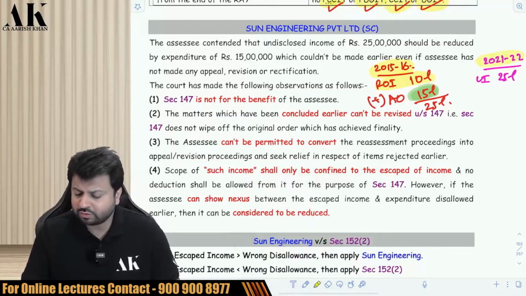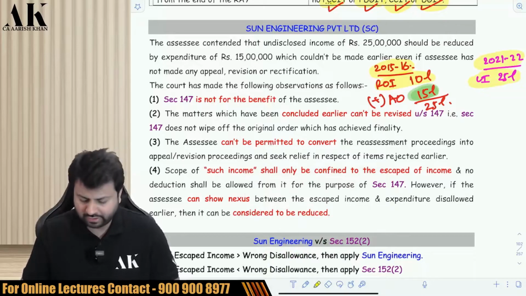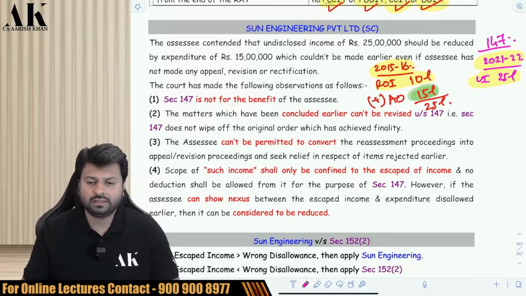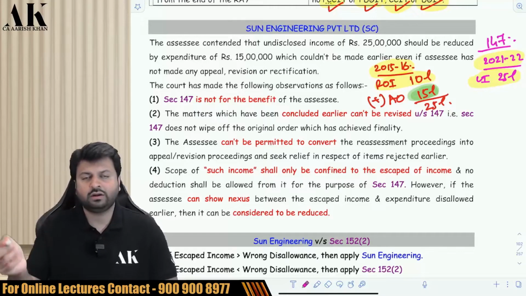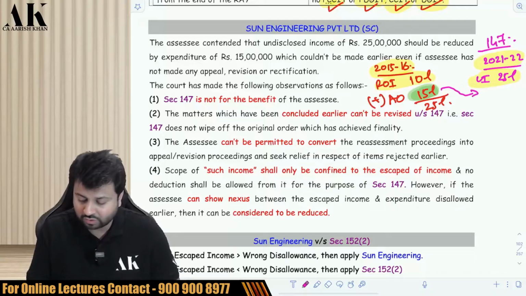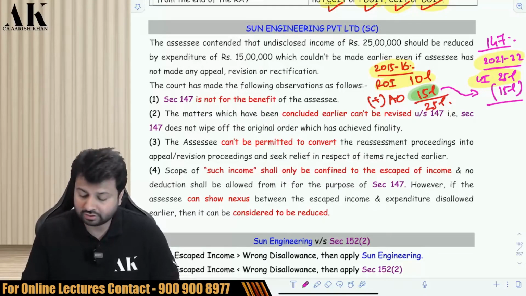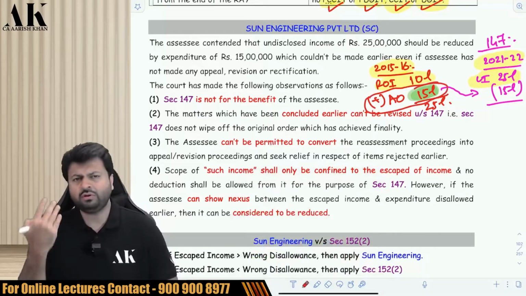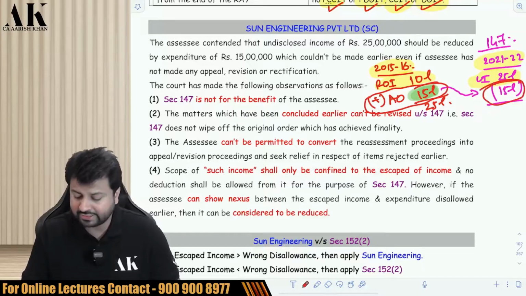Now, after a few years in 2021-22, undisclosed income was found and the AO wants to do 147 assessment against you. So the AO told you to file the return. You filed the return, you showed income of 25 lakhs, and this expenditure which was wrongly disallowed earlier, you are taking that as a deduction. The entire question is: can the deduction which was disallowed earlier, even though wrongly, be allowed against the escaped income under 147?